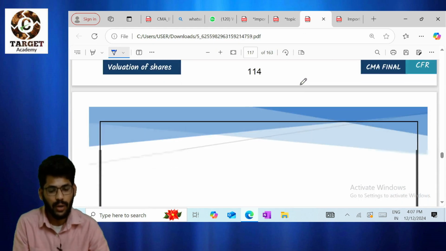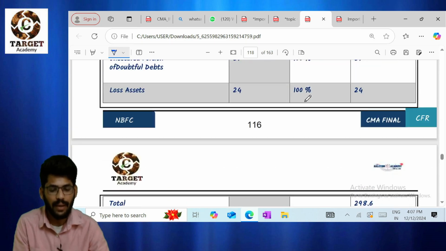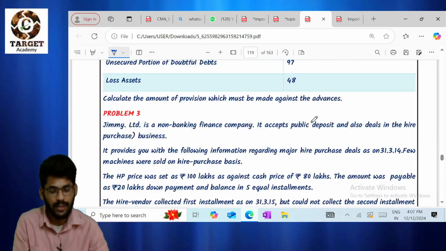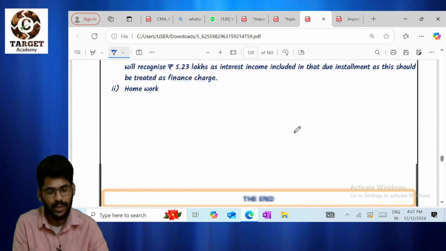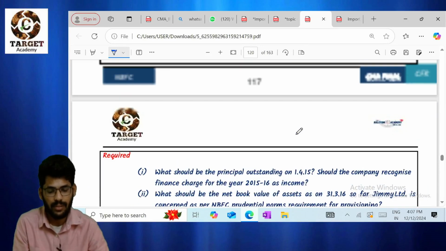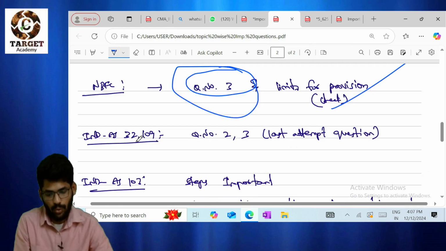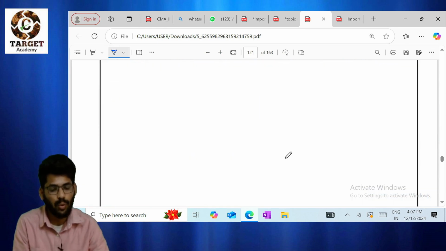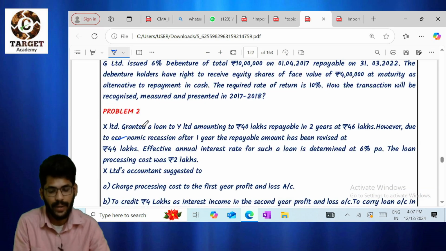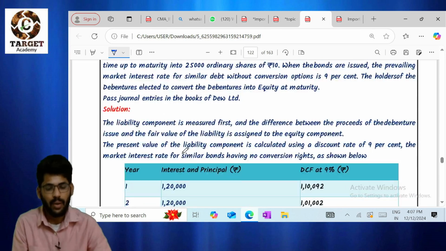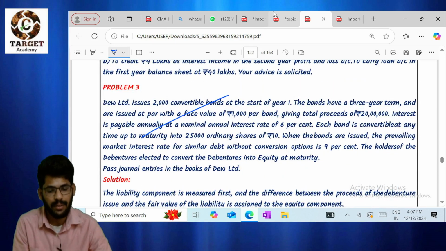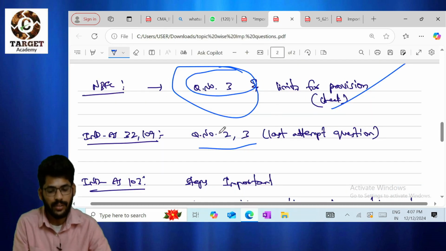If you get this question, we are very lucky, because it was asked in our MCQ mock test paper. Please go through the question solution also. Question 3, 2, 1, 0, 9. Please go through question number 2, and that is more than enough, sir. I am expecting question number 2 this time, because every time they ask a question number 3 similar question. Please go through the last attempt question also.